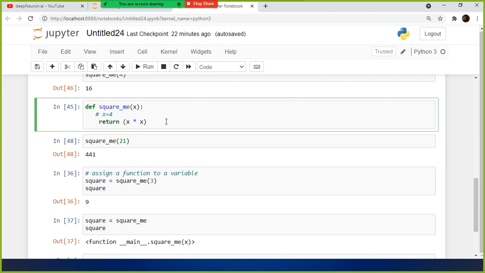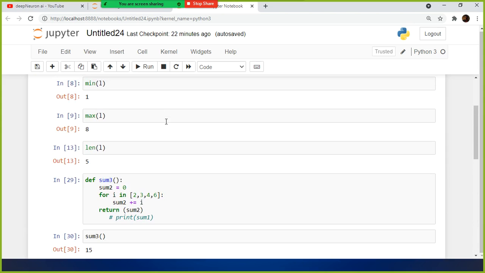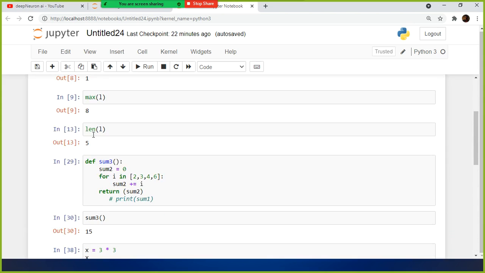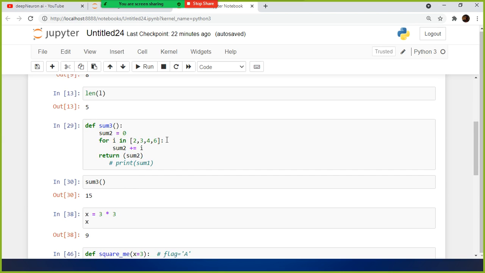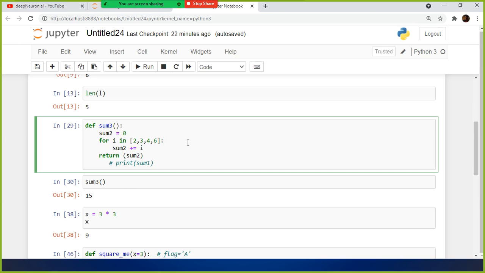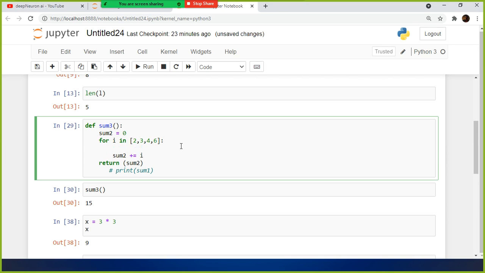Function I defined it. Like I showed you, the built-in function is readily available, but built-in functions are not always helpful. Sometimes we need to implement our custom logic like this. For example, I won't take each and every element from the list 2, 3, 4, 6, multiply it by 10, and then take a sum of this one. For example, I want to do something like this.